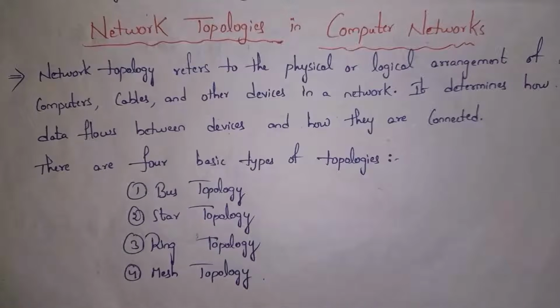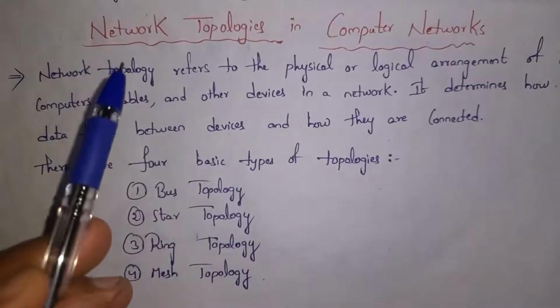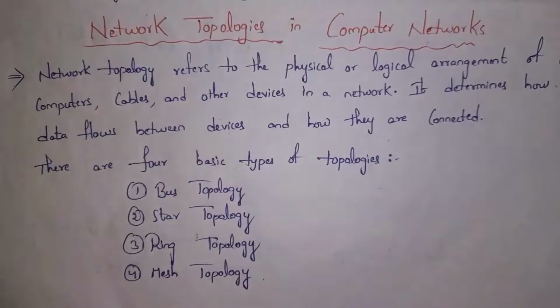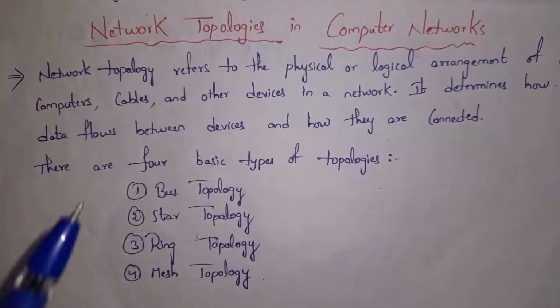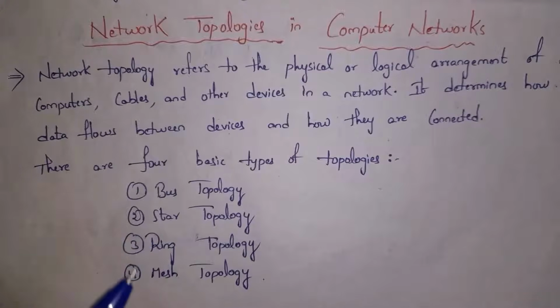So network topology is nothing but the physical or logical arrangement of computers, cables and other devices in a network. By seeing this arrangement, you can clearly know how data will flow between devices and how these devices are connected. Guys, there are four types of network topologies. They are bus topology, star topology, ring topology and mesh topology. I will explain each of them.